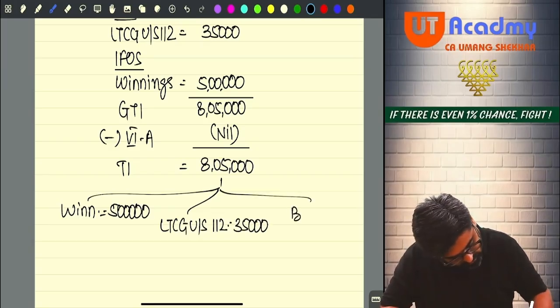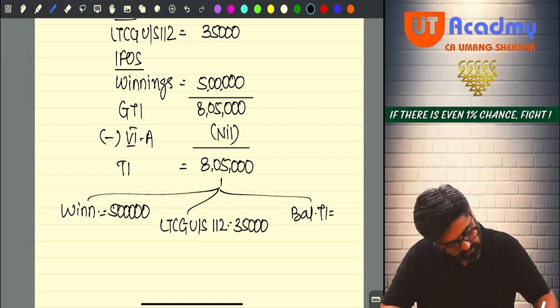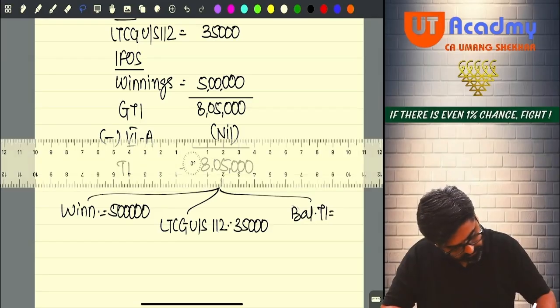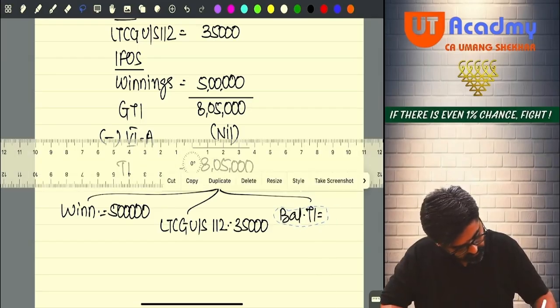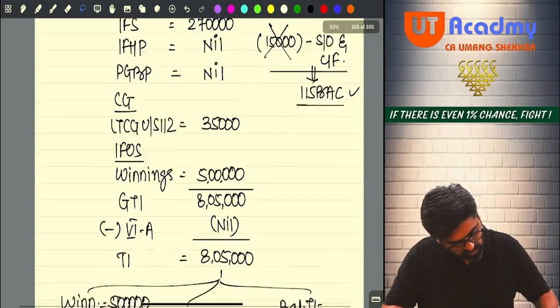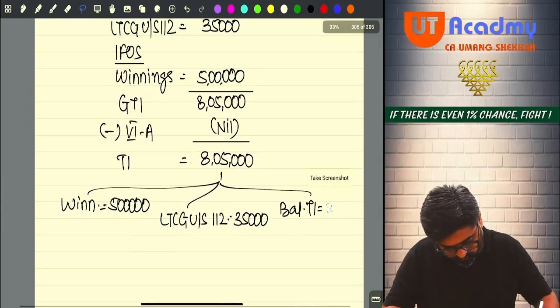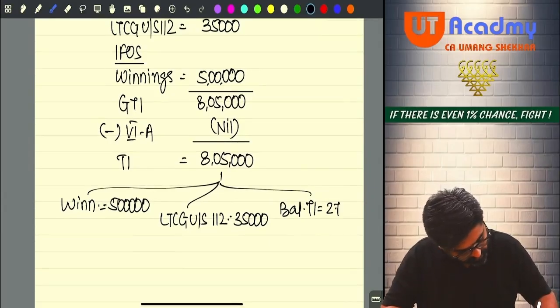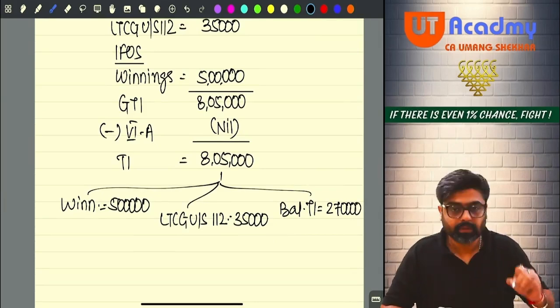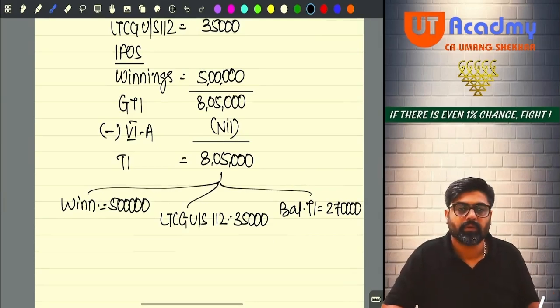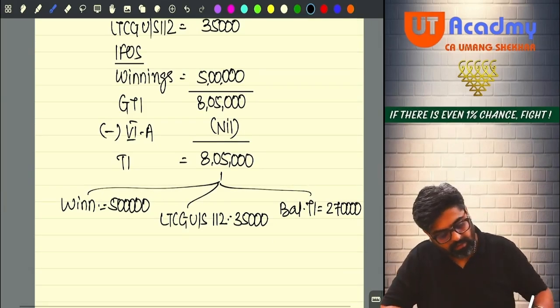And how much is my balance total income? Sir, balance total income is 2 lakh. 2,70,000, no? 2,70,000.